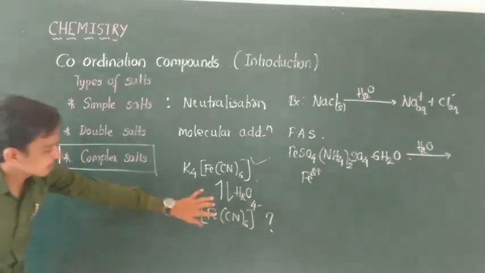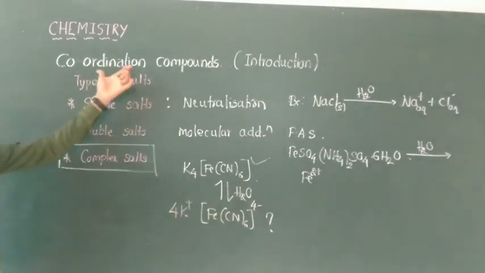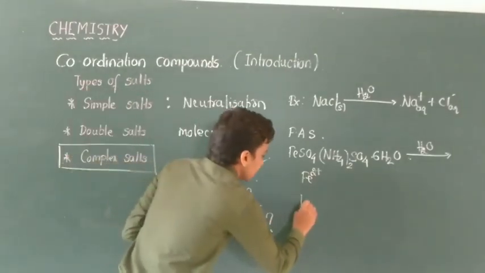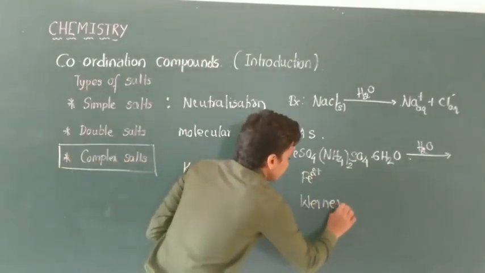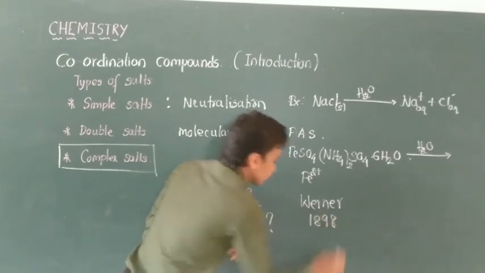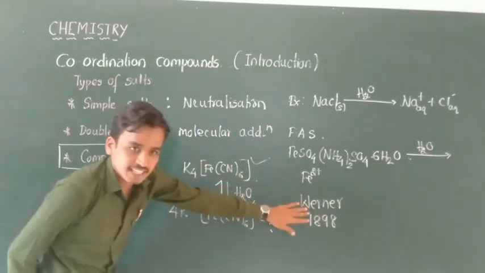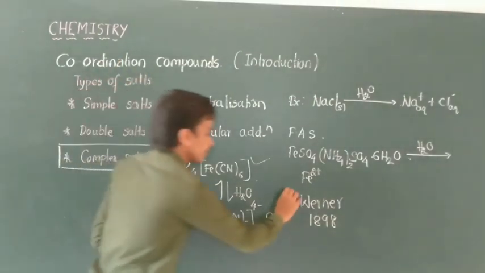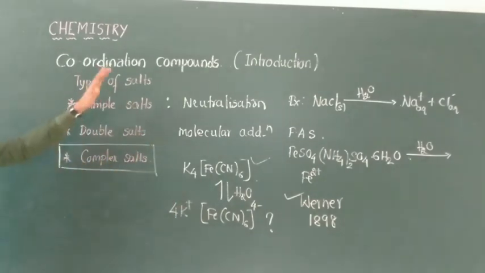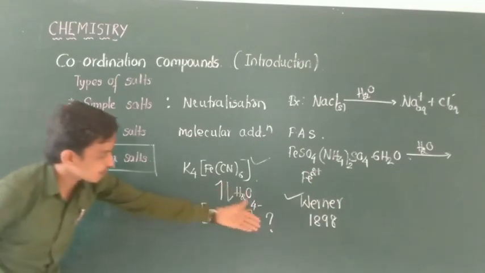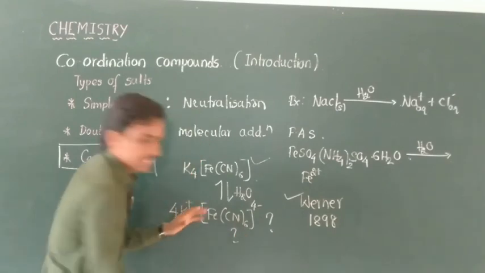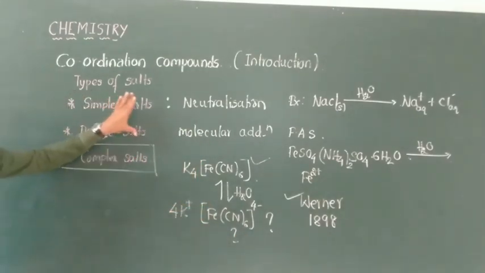The reason is going to be studied in the coordination compounds chapter. This was first identified by the scientist Alfred Werner in the year 1898. Therefore, Alfred Werner is considered the father of coordination compounds, and he developed the new branch of chemistry, coordination chemistry. In further videos, we will consider the meaning of Werner theory and why this complex ion is stable. These will all be studied in further classes.